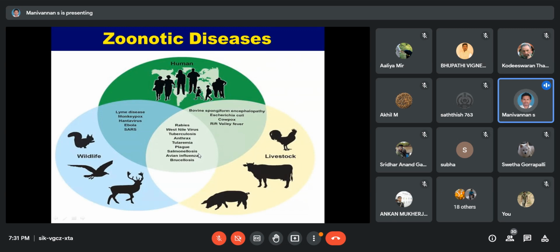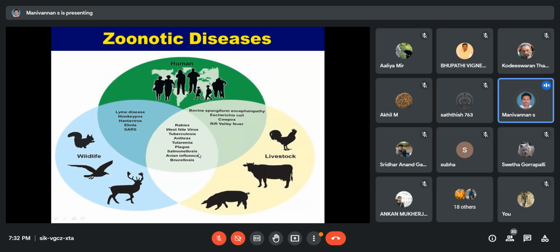Next one is called brucellosis. Brucellosis is a bacterial disease. This disease spreads from unpasteurized dairy products, unprocessed milk. Only unpasteurized milk spreads brucellosis.